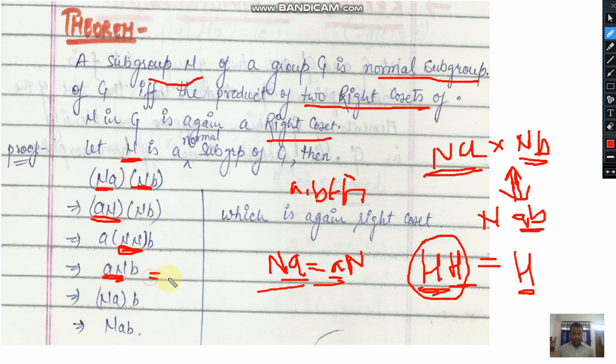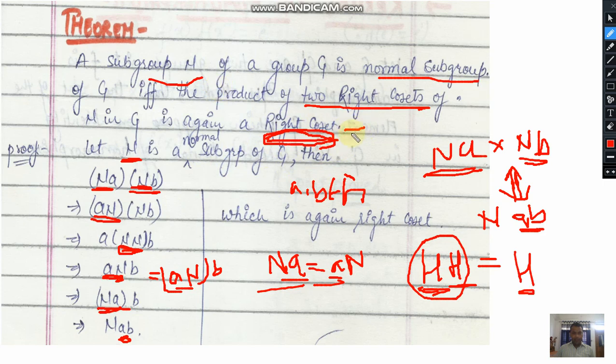You can write one more statement, and you can associate aN in a single separate bracket and b in a separate bracket, and again aN will be equivalent to Na. You are applying the previous theorem here, and now we are again applying the associative property, and here a will be associated with b. So this is the product of a into b. So we have proved that the product of two cosets, in this theorem we have taken a statement for right cosets. Students can also check this theorem for left cosets as well, but this is the proof.